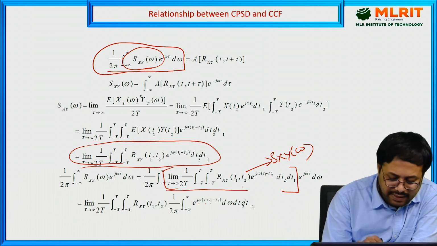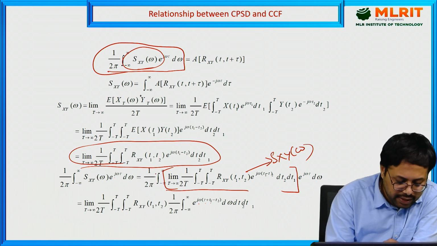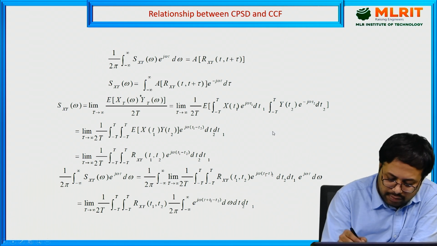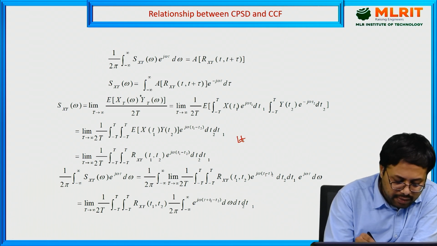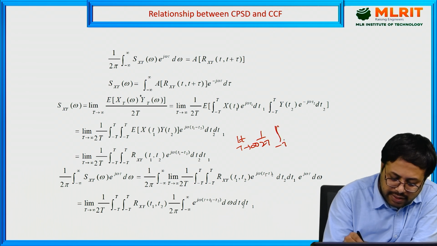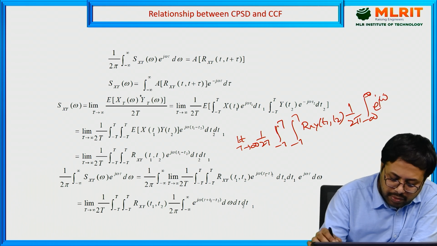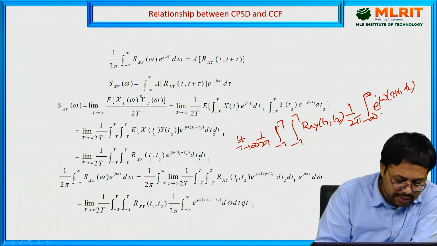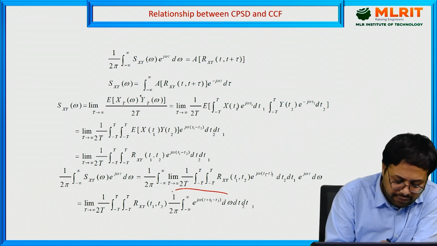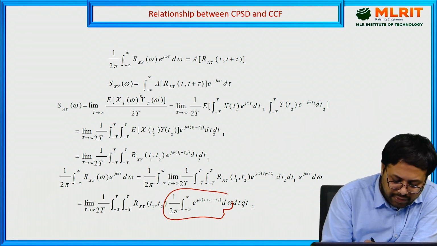Now rearrange the terms. Take 1 by 2 pi and keep the limit part separate, then 1 by 2T integral minus T to T, integral minus T to T, R xy of t1 comma t2. Here we have 1 by 2 pi integral minus infinity to infinity e power j omega tau plus t1 minus t2. This part is left. Now we have to simplify this part.